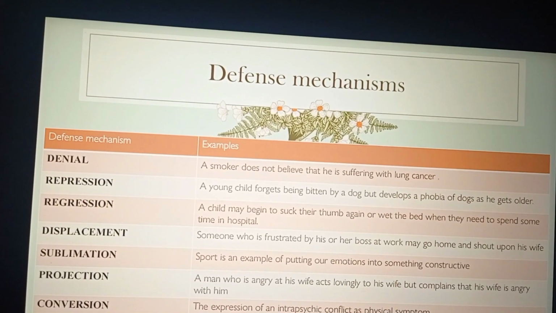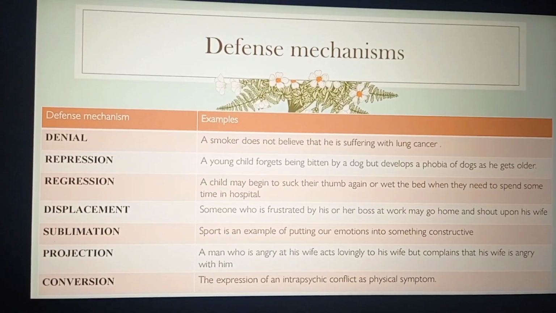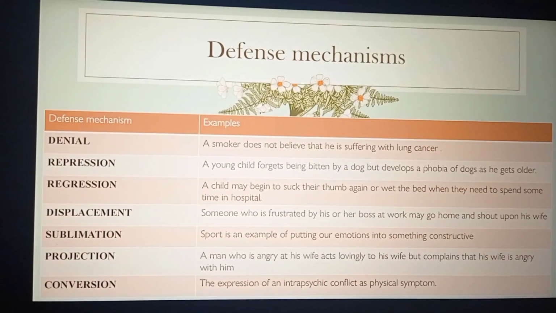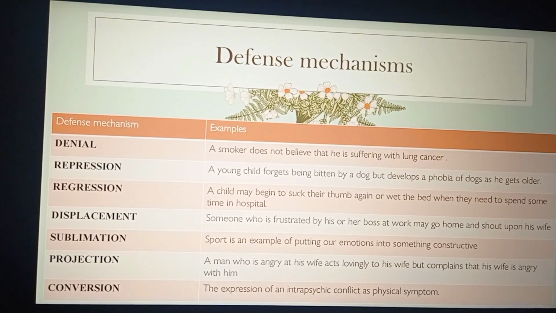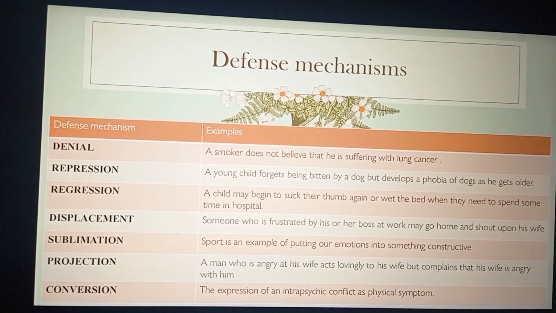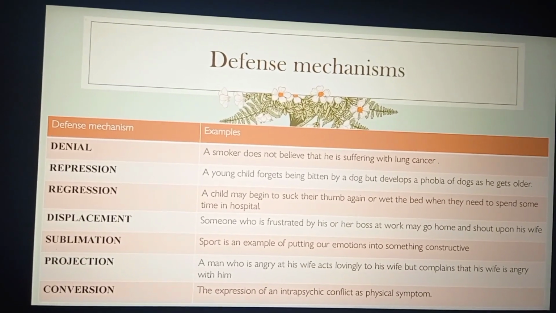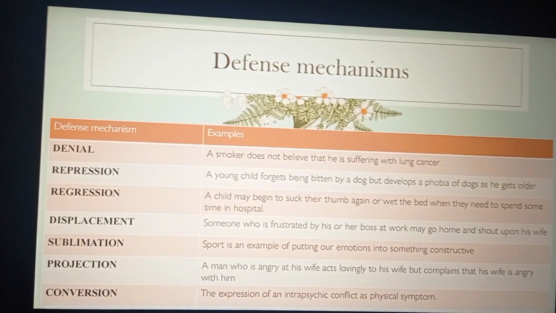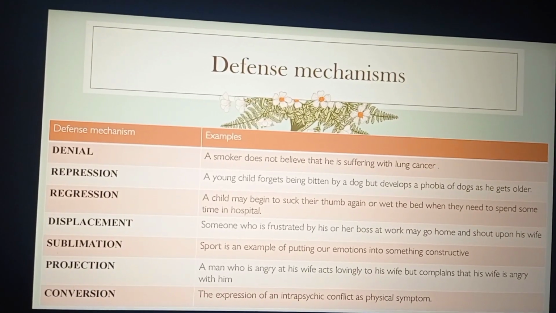It's a kind of ego defense mechanism where the individual will not accept a particular thing. Suppose there is the loss of a family member which is unacceptable to the mother. The mother doesn't want to accept that one of her family members has died, right?